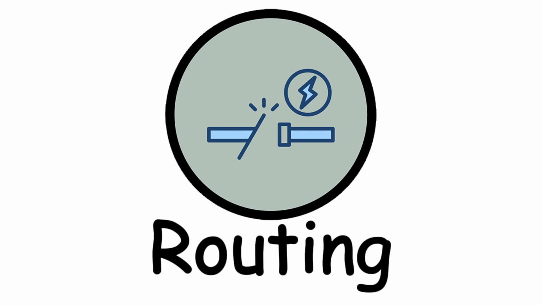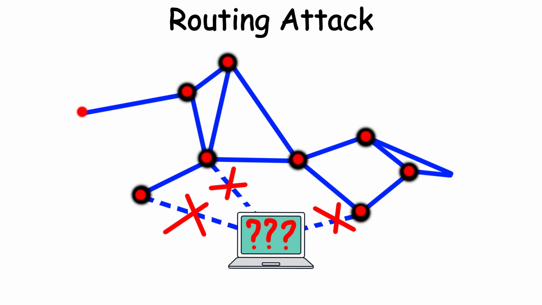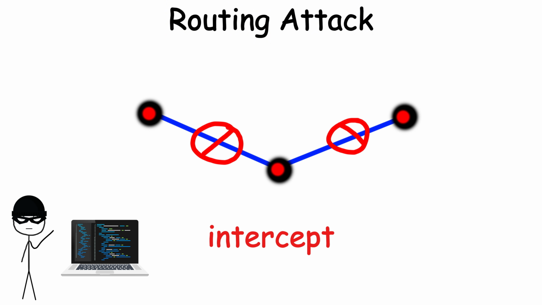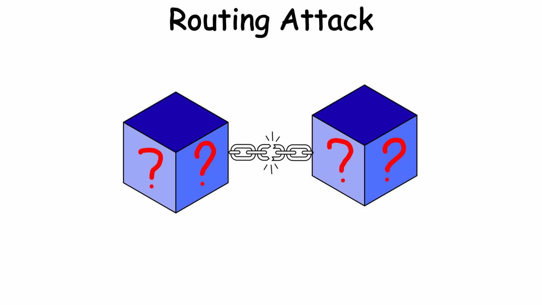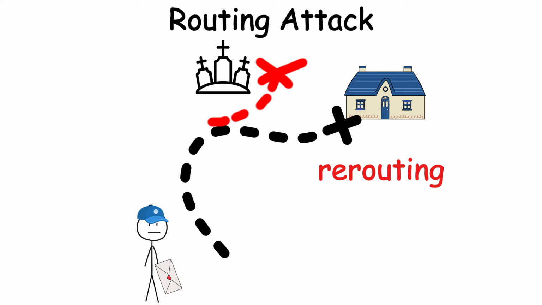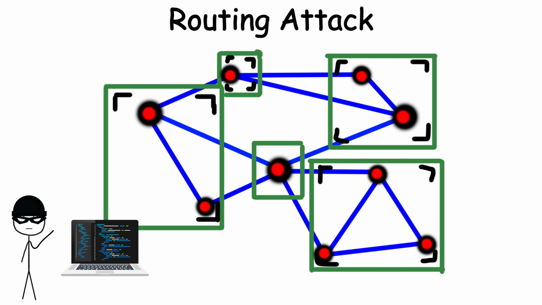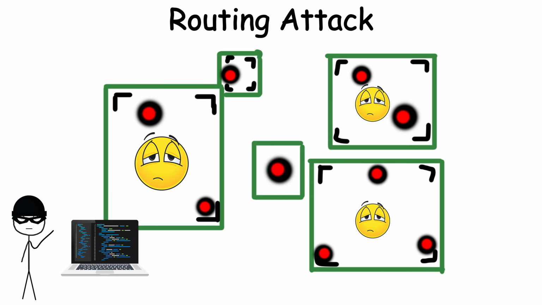Routing attack. A routing attack is like intercepting and messing with your mail before it reaches you. Blockchains depend on the internet's network infrastructure to communicate between nodes. In a routing attack, hackers intercept or reroute the data flowing between nodes without the blockchain knowing. It's like a post office employee rerouting letters, delaying them or reading them before delivery. Attackers can partition the network, isolating some nodes to manipulate their view of the blockchain or slow down block propagation to cause confusion.